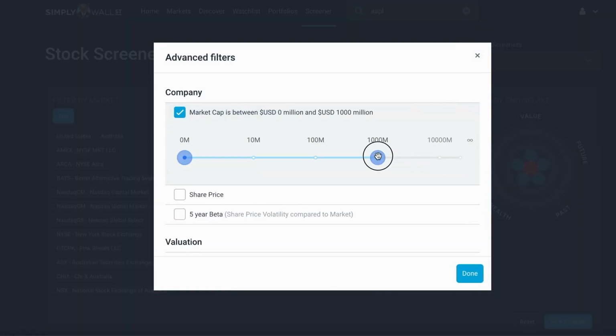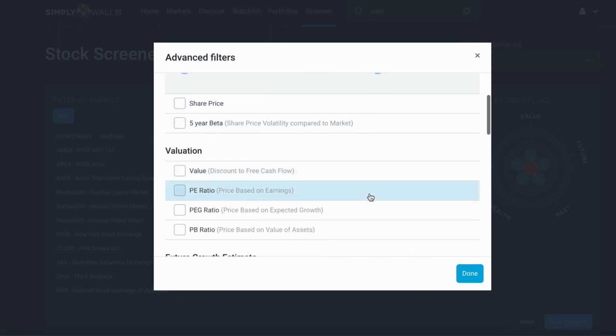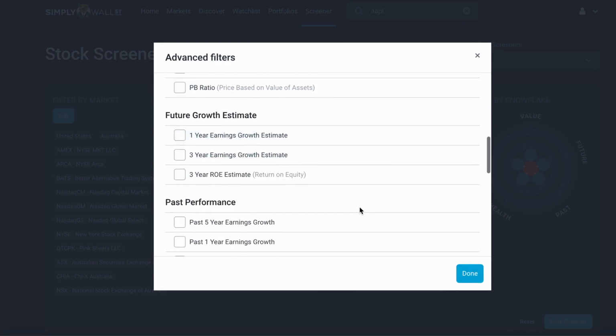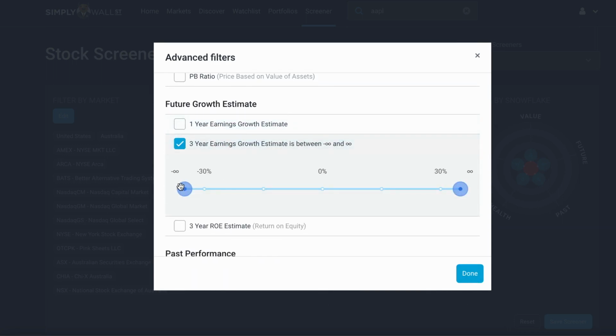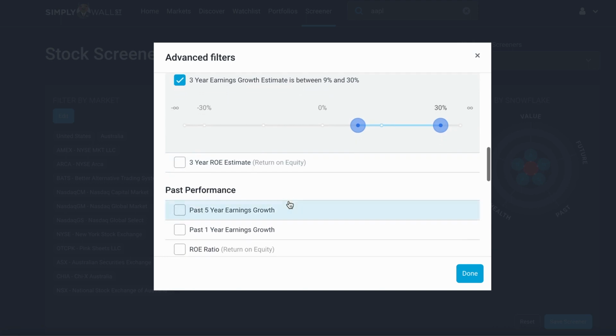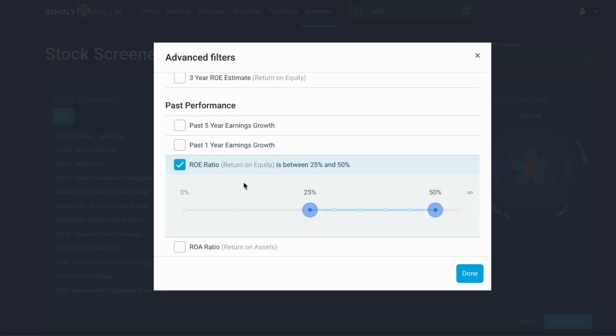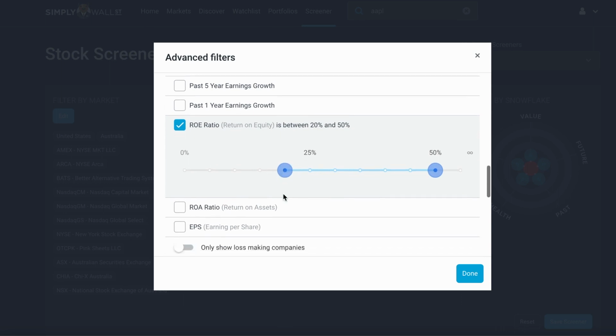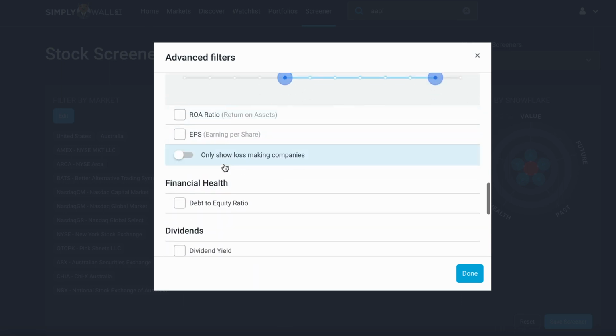So that means you can filter for things like certain PE ratios or certain discounts to our estimate of fair value from the valuation section, or you can filter for things like earnings growth expectations under the future growth section, all the way down to past performance, where you can filter for those companies that are proven businesses and that show that they can allocate money really well by filtering for certain return on equity or return on asset metrics. And then if you go further down, you could even filter for certain financial health metrics, like the companies that you want to look into.